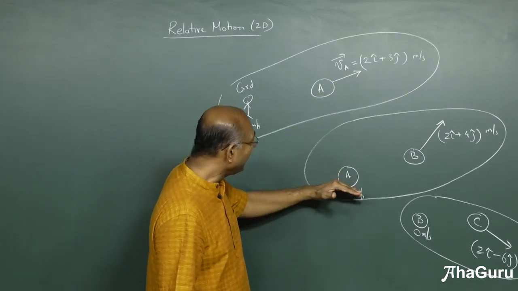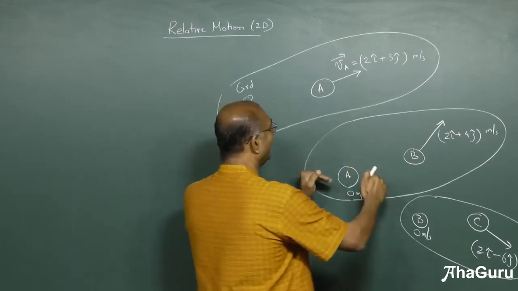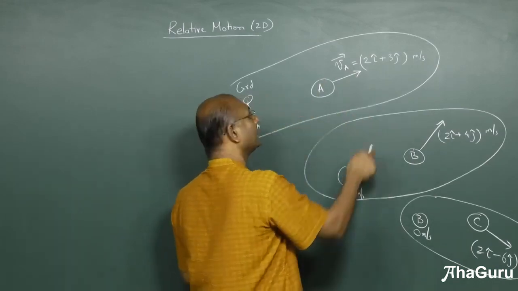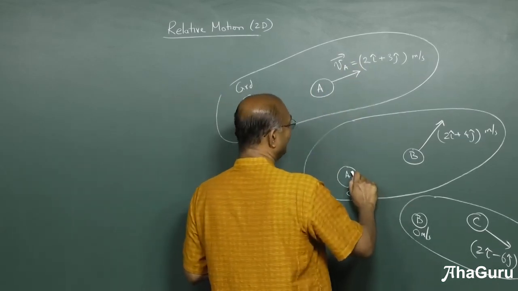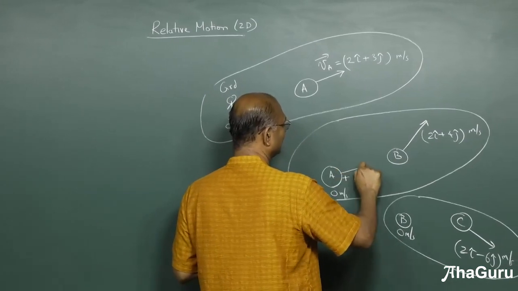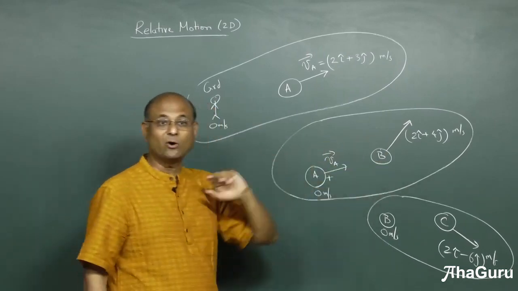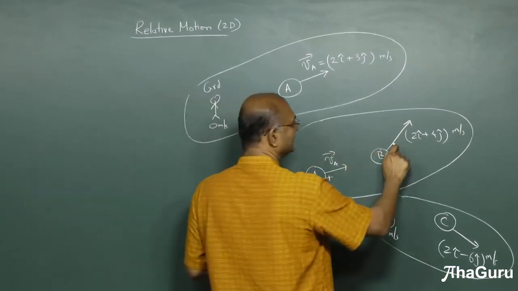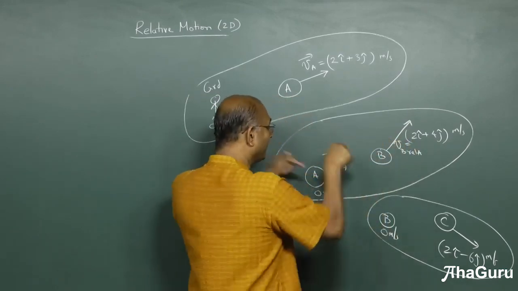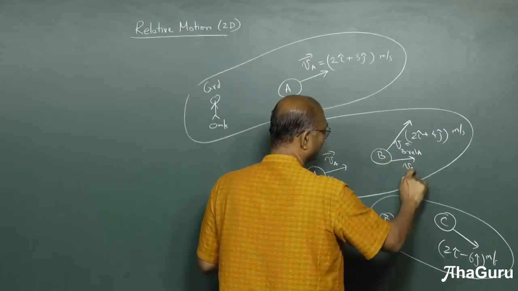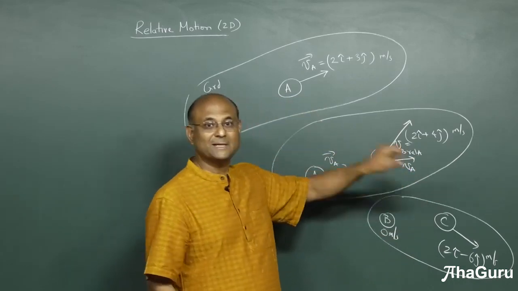If I want to take A to that diagram, I want everybody to come to that diagram because ground is the one who is speaking. So if I want to move A to that diagram, I should make A the same velocity as what is in that situation. Okay, so how do I do that? I add to A, so plus V. But when I did this, I must add to B also, right? So I'm going to say this is V of B relative to A, right? That is what is given to us. I'm going to add plus VA. So what is now B's velocity? V of B relative to A plus VA.